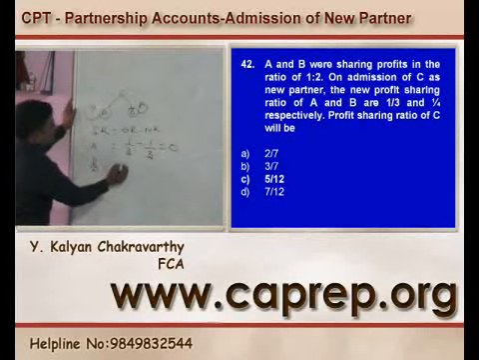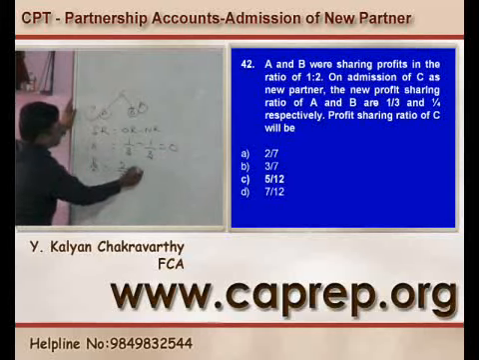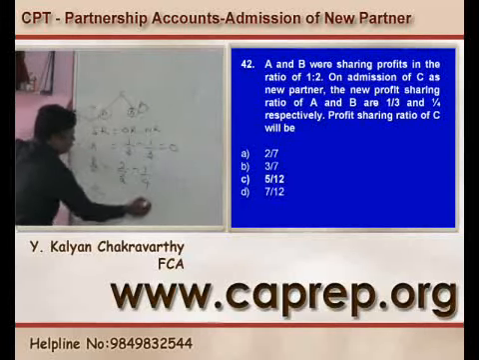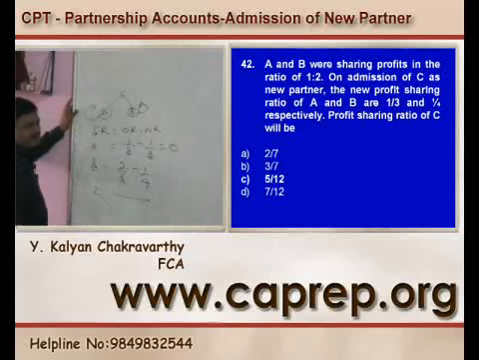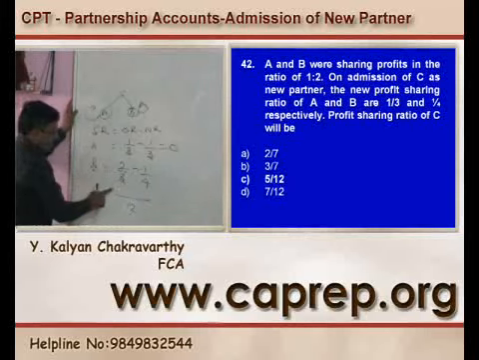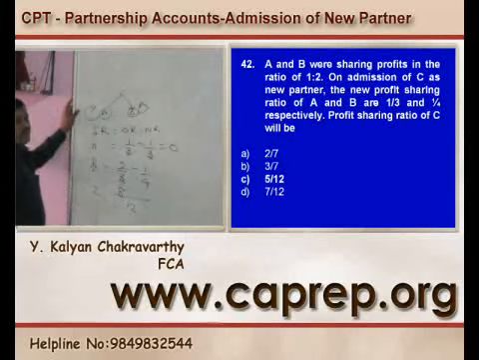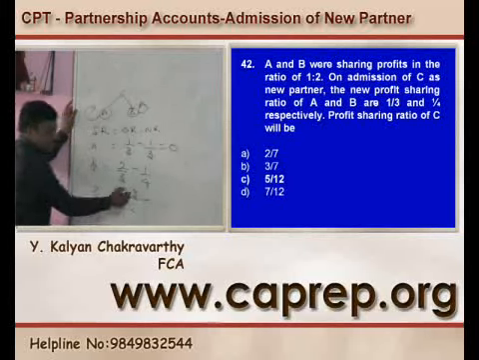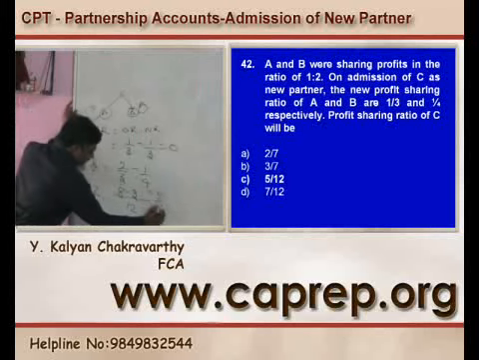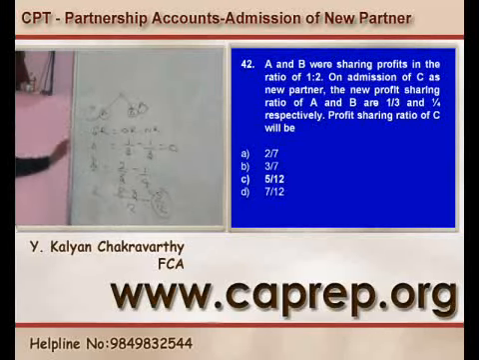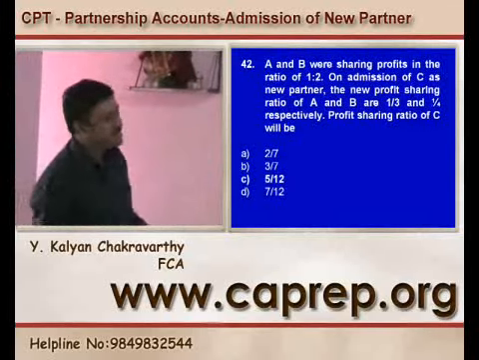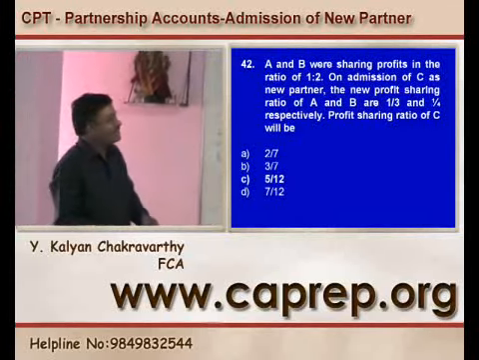So the sacrificing ratio of B is equal to what? Old ratio is 2 by 3 minus new ratio 1 by 4. 3 and 4, what is the LCM? 12. 12 by 3, how many times? 4 times. 4 into 2 is equal to how much? 8. 12 by 4, how many times? 3 times. 3 into 1 is equal to 3. That is equal to 5 by 12. So the right answer here is C.